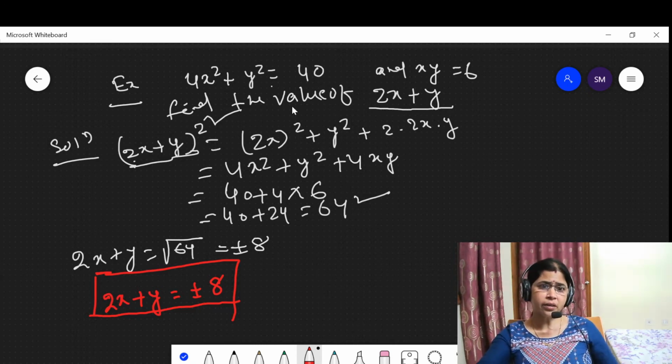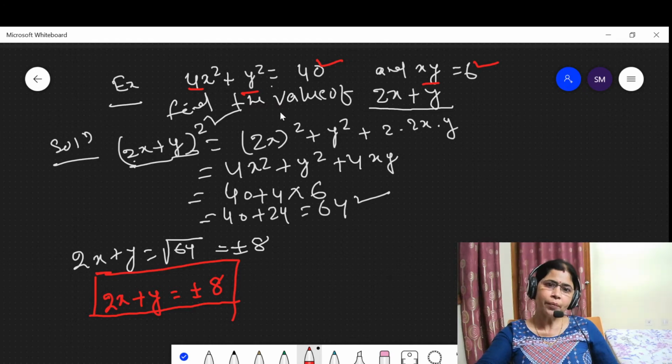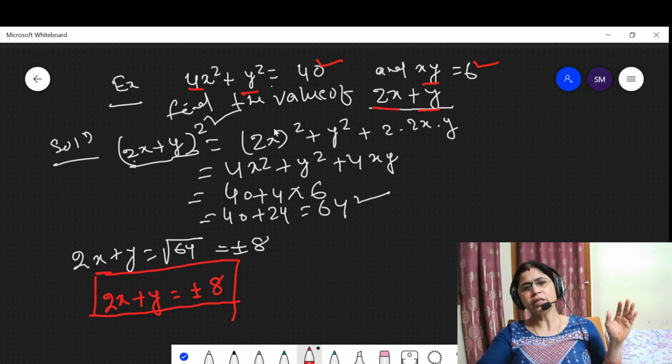Here the data are given: 4x square plus y square is equal to 40 and xy is equal to 6, and we have to find out the value of 2x plus y. At first think for a minute. Here a square plus b square is given and ab is given.